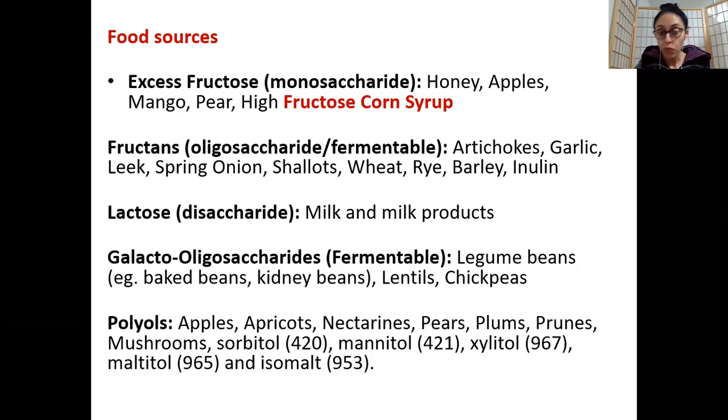Polyols, of course, are also present in a lot of seed fruit, like your plums, prunes, pears, nectarines and things. So yes, they are present practically everywhere. If you take a step back and look at this, your fruit as a food group is covered.